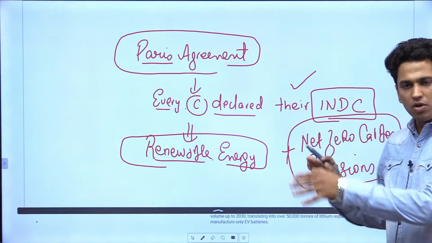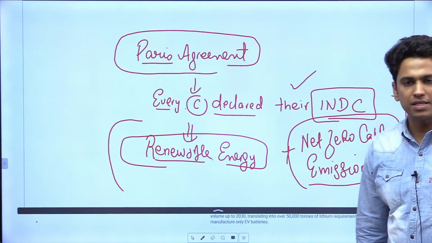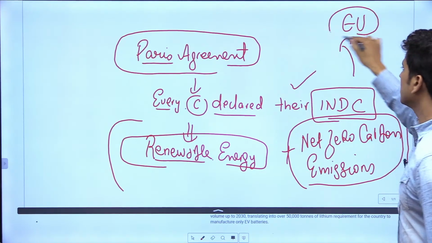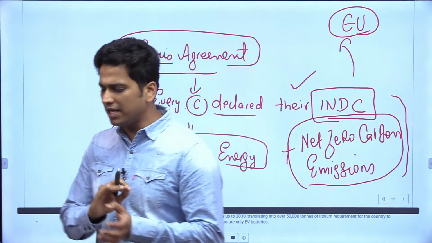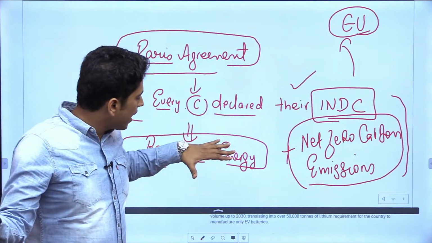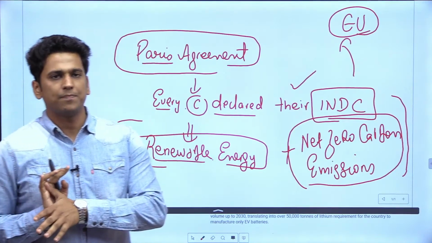In order to achieve these two things, we have to shift towards electric vehicles. I think everyone would agree that we need electric vehicles to achieve our goals of net zero carbon emissions and renewable energy.